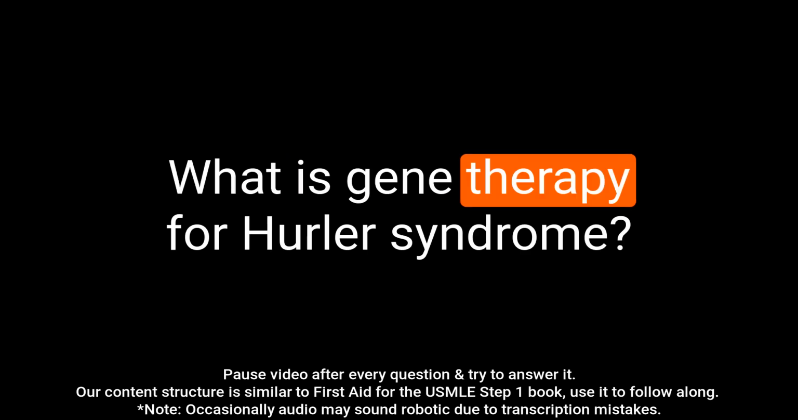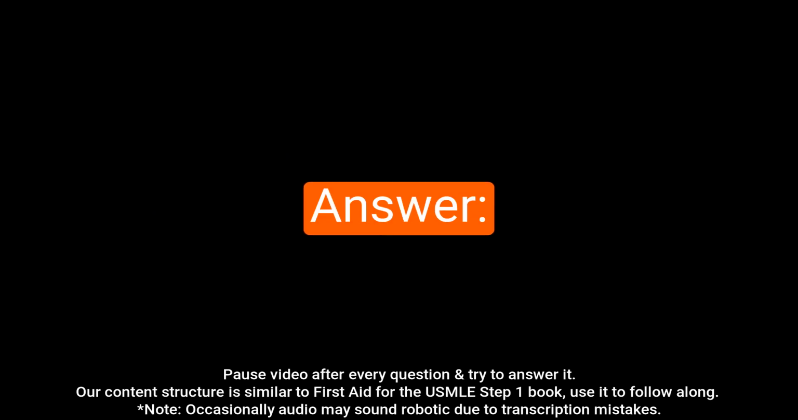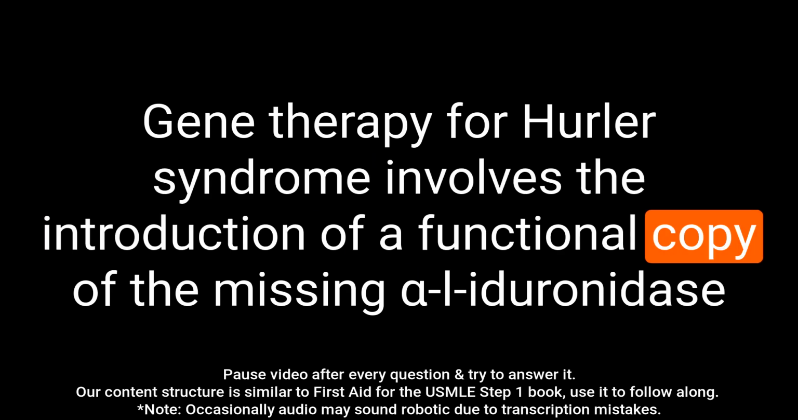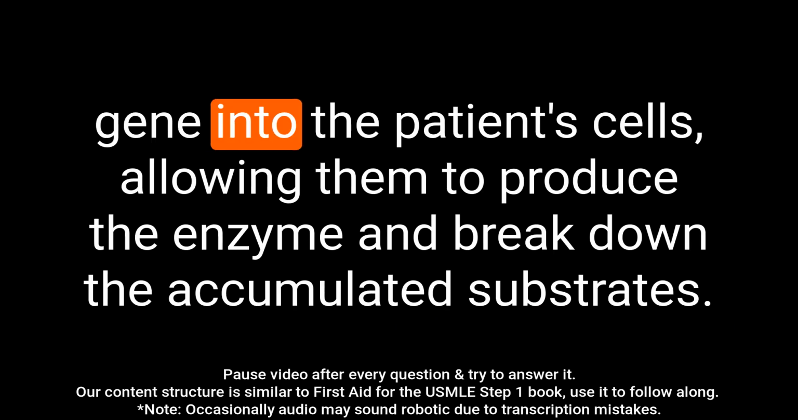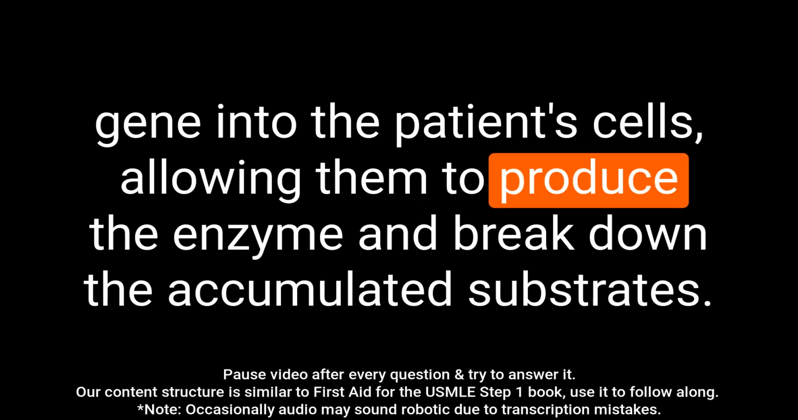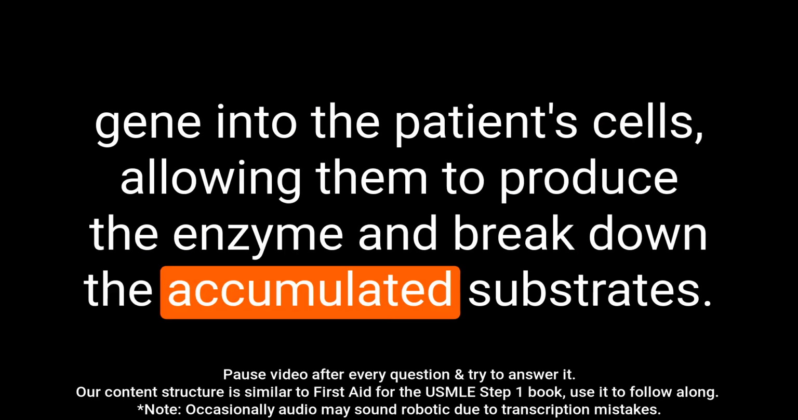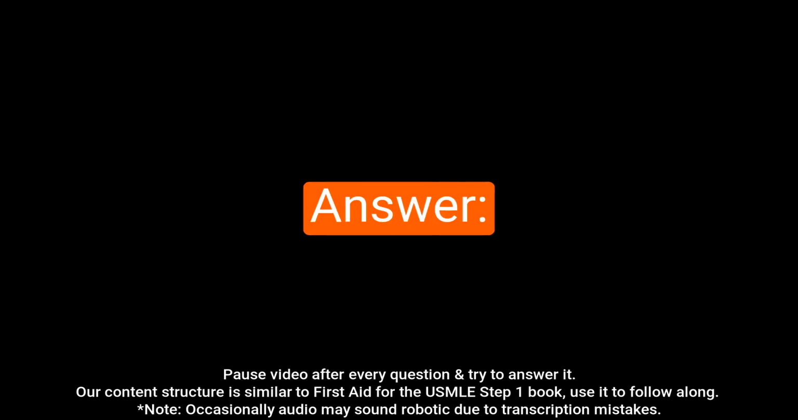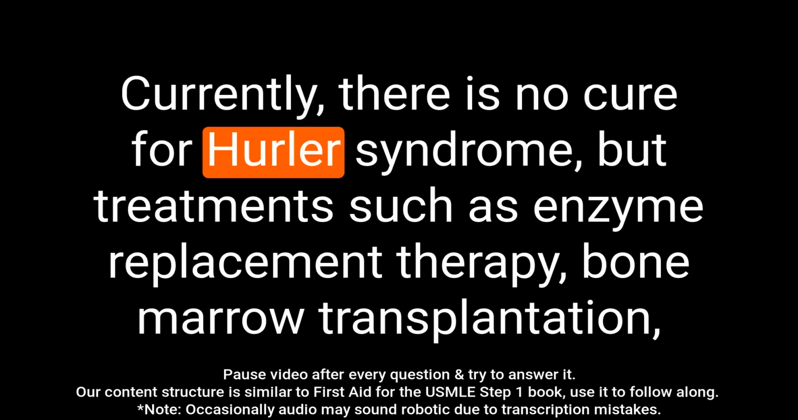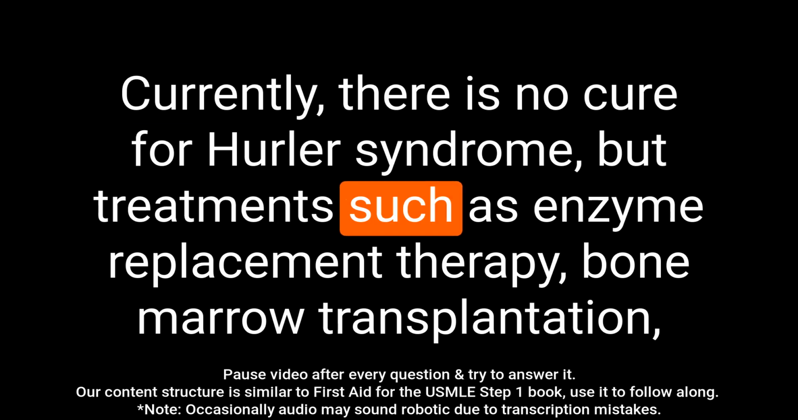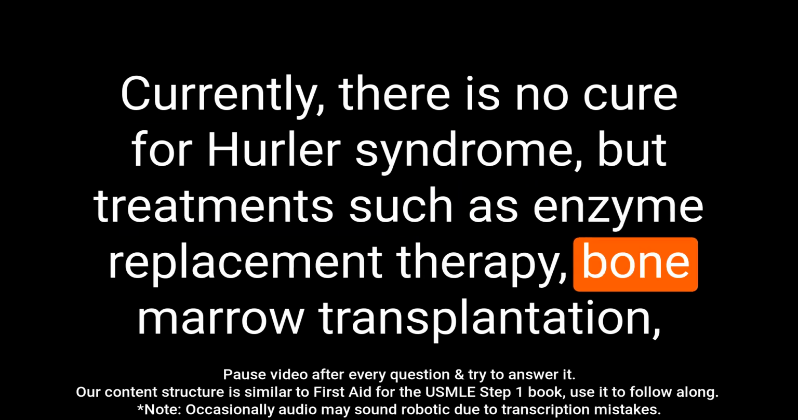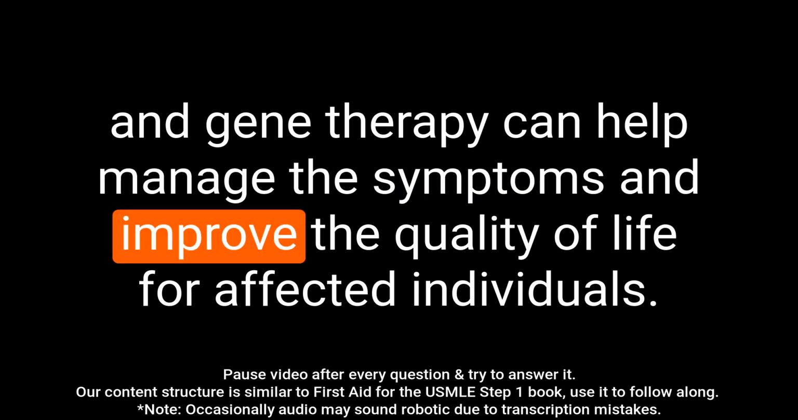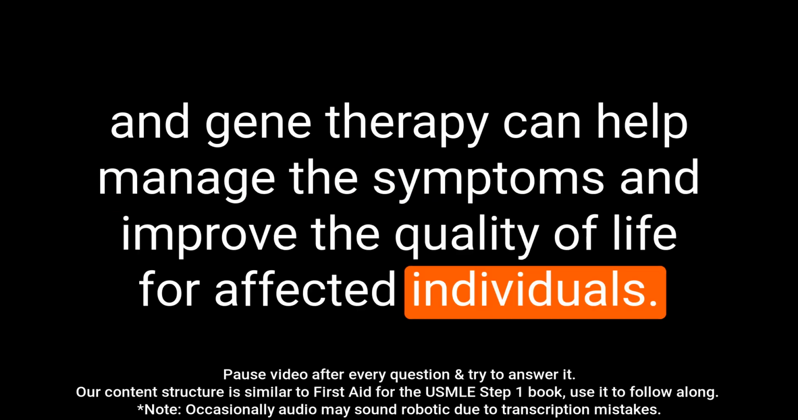Question: what is gene therapy for Hurler syndrome? Answer: gene therapy for Hurler syndrome involves the introduction of a functional copy of the missing α-l-iduronidase gene into the patient's cells, allowing them to produce the enzyme and break down the accumulated substrates. Question: is there a cure for Hurler syndrome? Answer: currently, there is no cure for Hurler syndrome, but treatments such as enzyme replacement therapy, bone marrow transplantation, and gene therapy can help manage the symptoms and improve the quality of life for affected individuals.